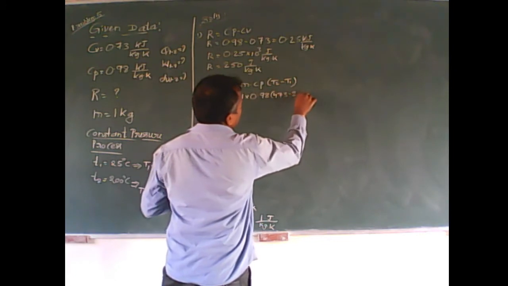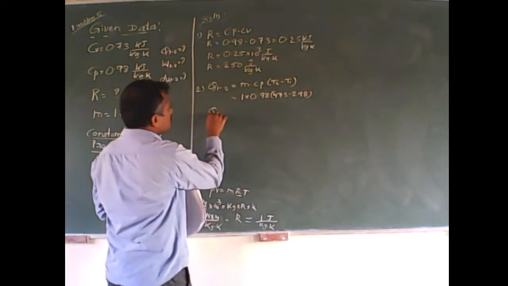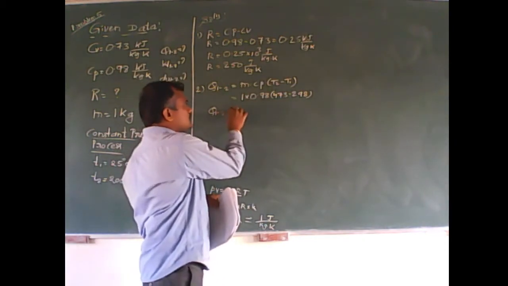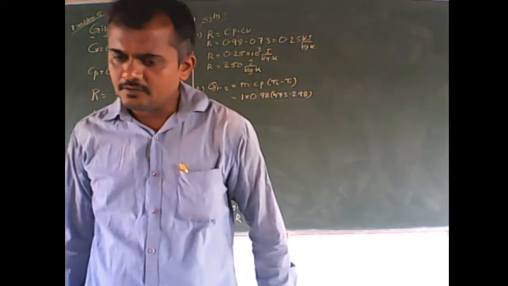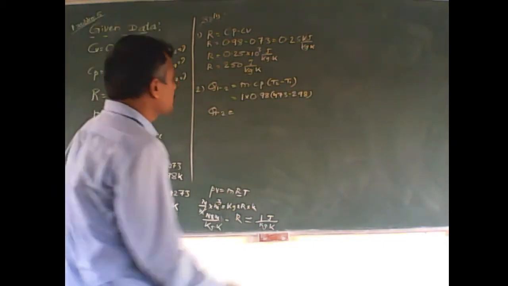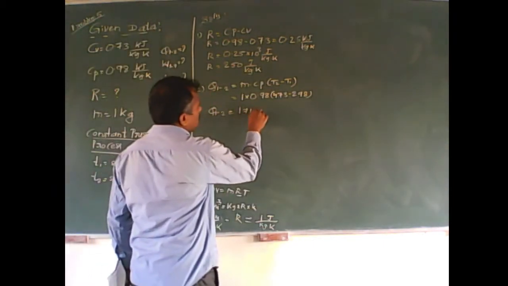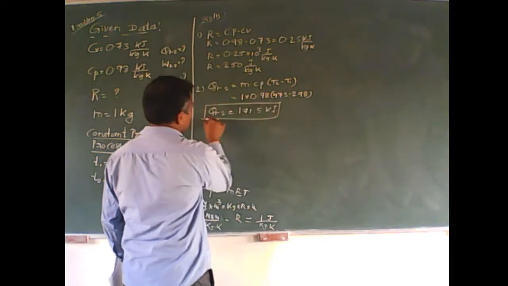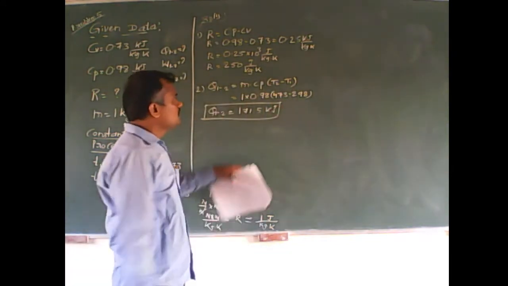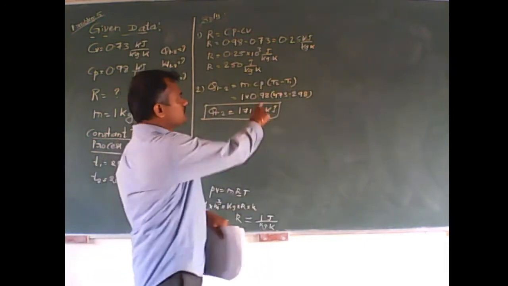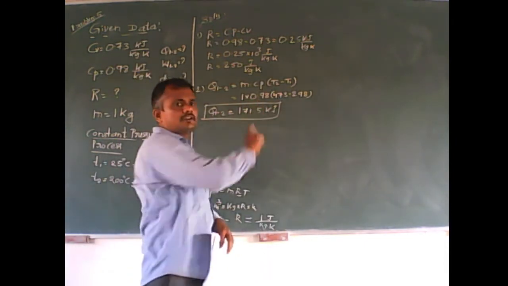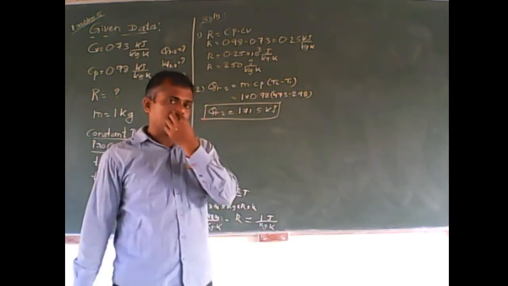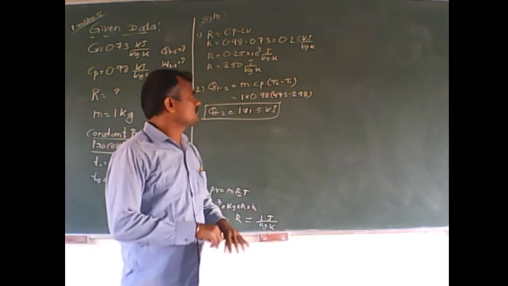473 minus 298. If you substitute these values in the calculator, you can get the answer very easily. I am getting the answer 171.5 kilojoules. You can keep this in kilojoules because, while substituting the value of Cp, the unit of Cp is kilojoules per kg Kelvin. Therefore, we will keep heat supplied in kilojoules only.